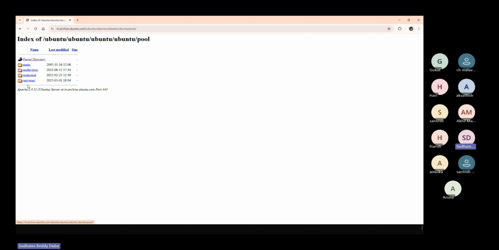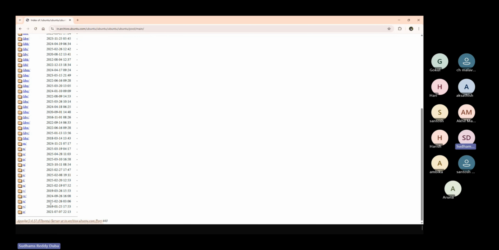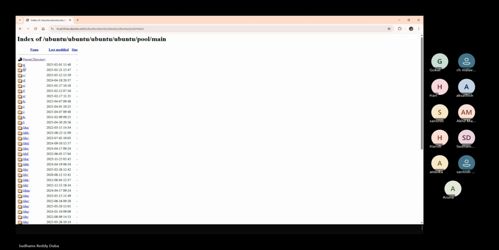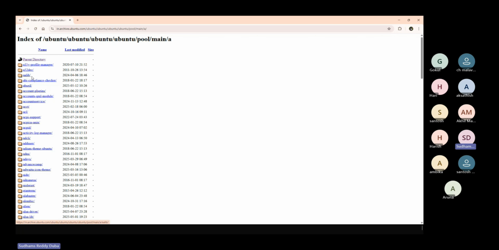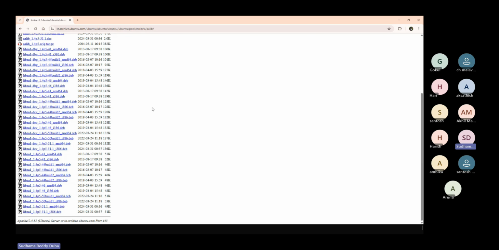Somewhere it is in the pool directory. You can see main, the list of packages in alphabetical order. If I go inside it, I can see some packages. Is this your question?